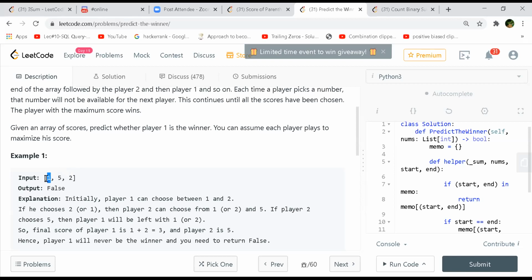And if player 2 chooses 5, then player 1 will be left with only 1, because 2 and 5 are already removed. So these are the scores: for player 2 it is 5, and for player 1 it is 3. So for player 1 only we have to check. Okay, then it's false. Yeah, every time we check for player 1, and player 1 starts the game. So he's not going to win in this case. Okay, yeah.